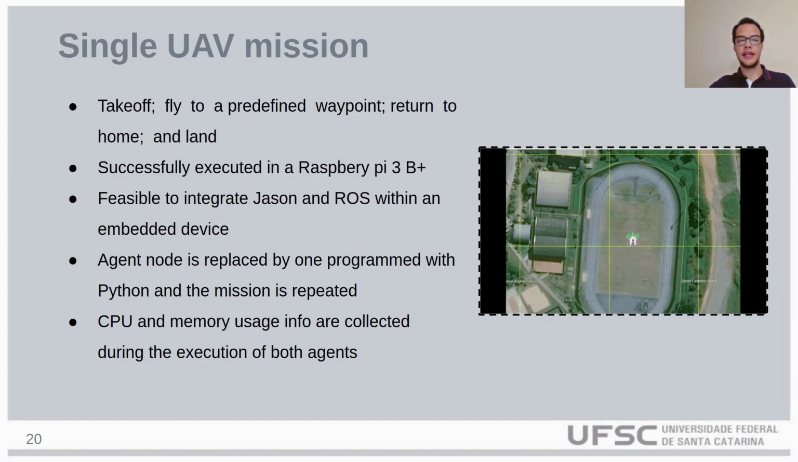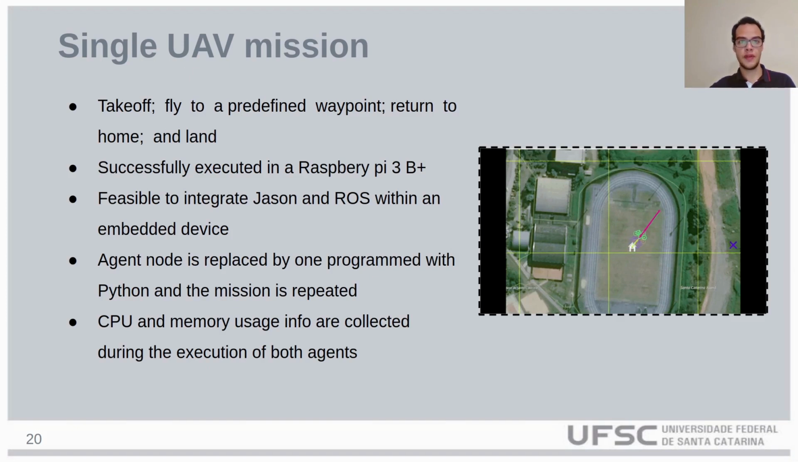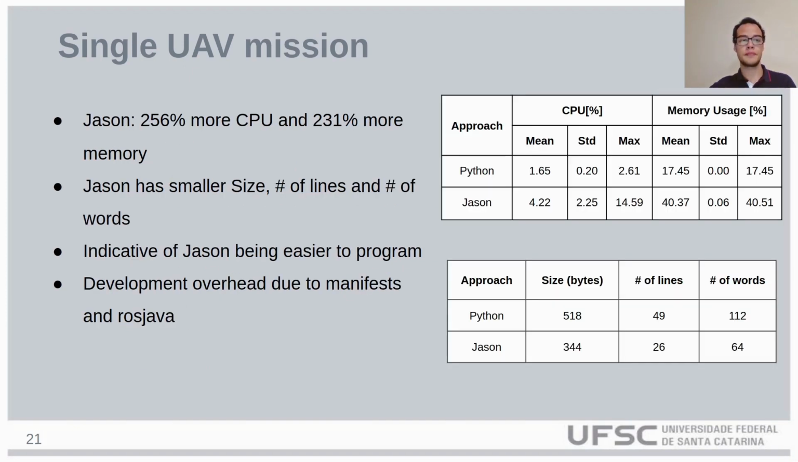After that, the agent node was replaced by one programmed with Python and the mission was repeated. CPU and memory usage were collected during the execution of both agents, the Jason agent and the Python agent. With that, we are able to conclude that Jason uses more computational resources than Python. In this specific case, 256% more CPU and 231% more memory.